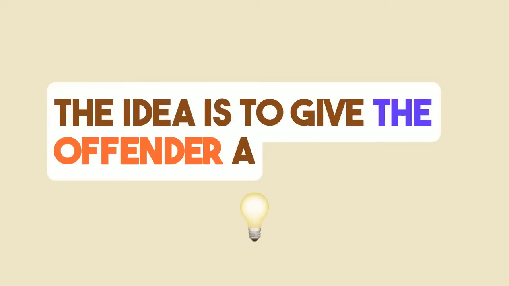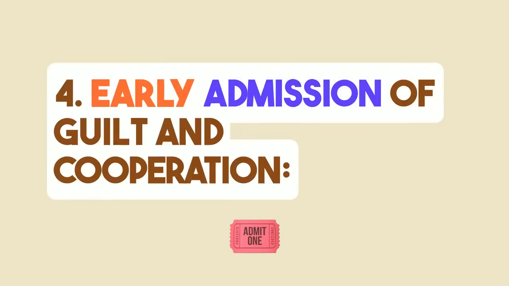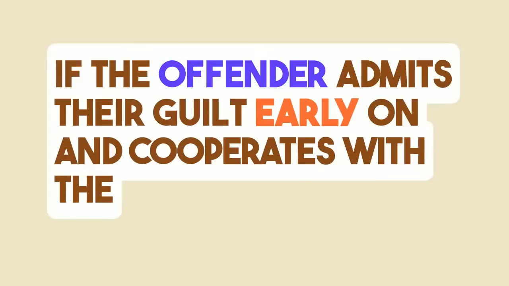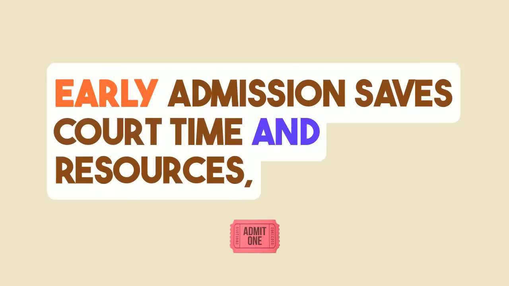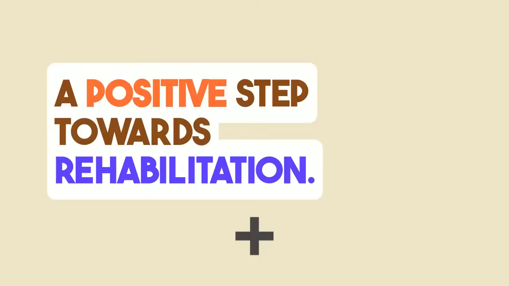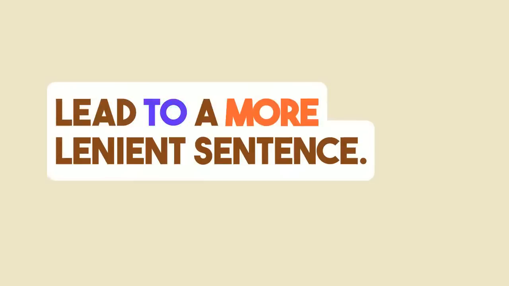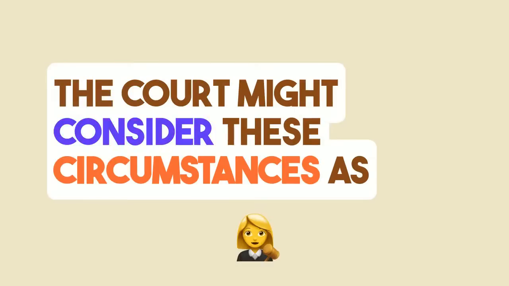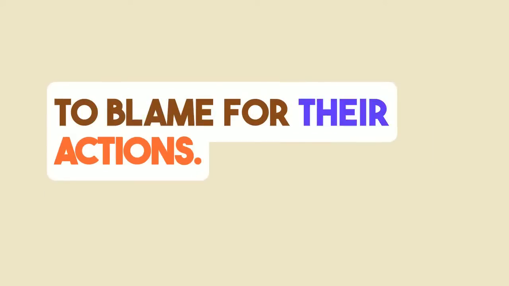The idea is to give the offender a chance to learn from their mistake without facing the full force of the law. Early admission of guilt and cooperation. If the offender admits their guilt early on and cooperates with the police, this can lead to a reduced sentence. Early admission saves court time and resources, and cooperation with authorities is seen as a positive step towards rehabilitation. Personal circumstances. Factors like mental illness, a difficult upbringing, or extreme provocation can also lead to a more lenient sentence. The court might consider these circumstances as reducing the offender's culpability, meaning they're less to blame for their actions.